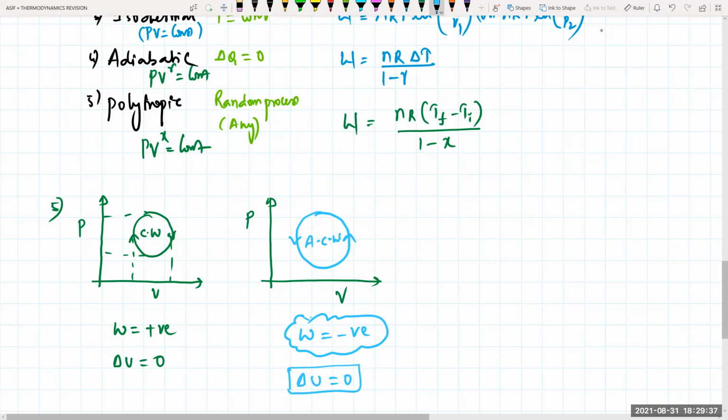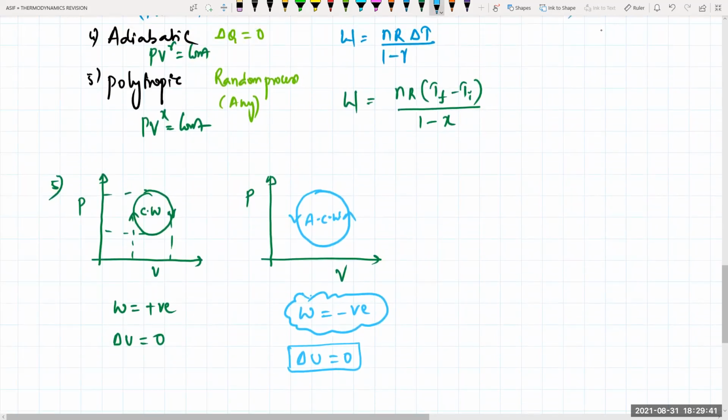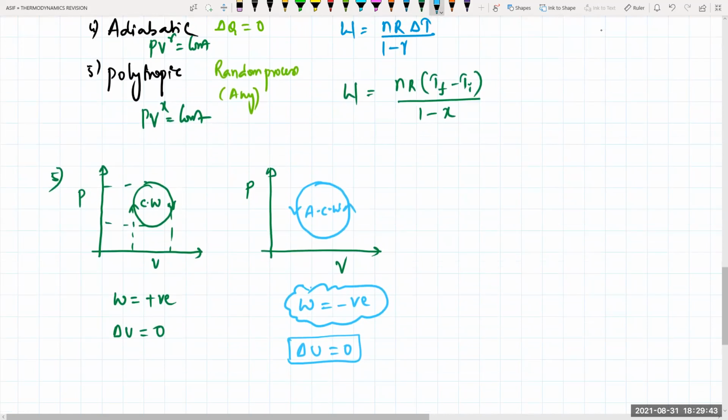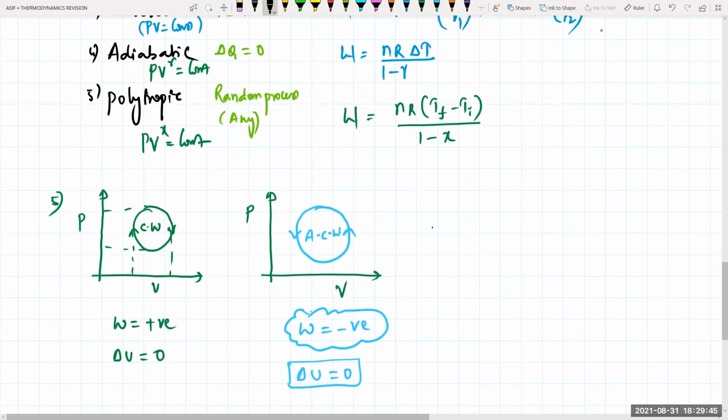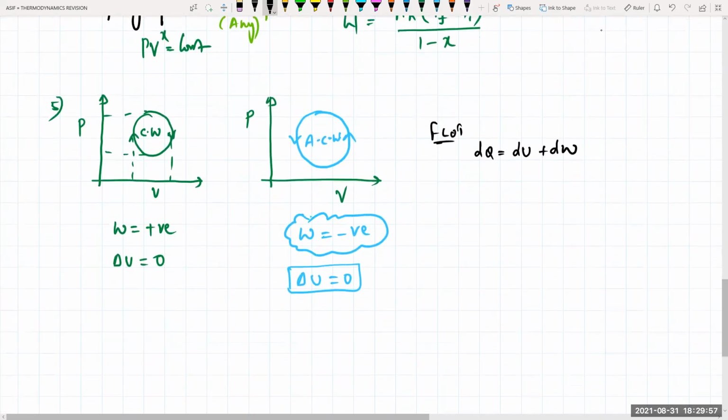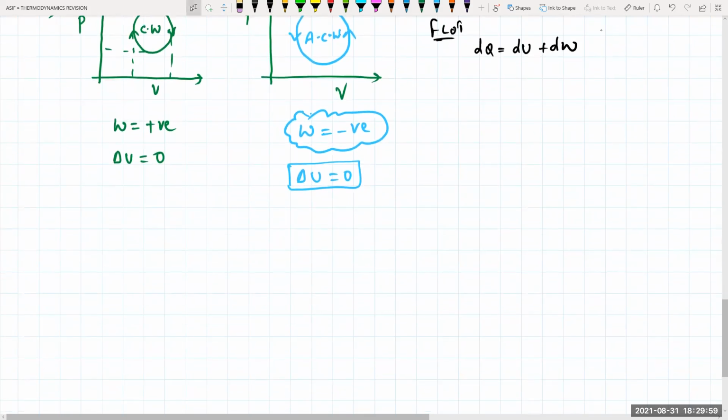Work done will be negative, but not zero. That means I can apply the first law of thermodynamics: dQ is equal to dU plus dW. At that time internal energy is zero, so dQ will be equal to dW. Clear?